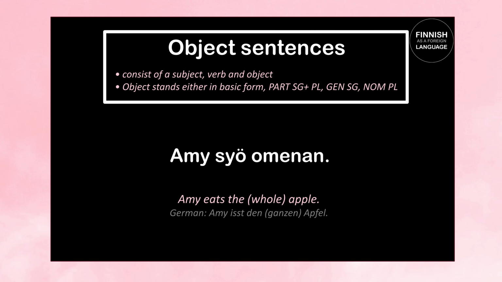And omenan here is the genitive singular of omena, which means apple. The choice of the genitive singular here implies that Amy is eating the whole apple. So let's repeat. Amy syö omenan. Amy eats an apple.